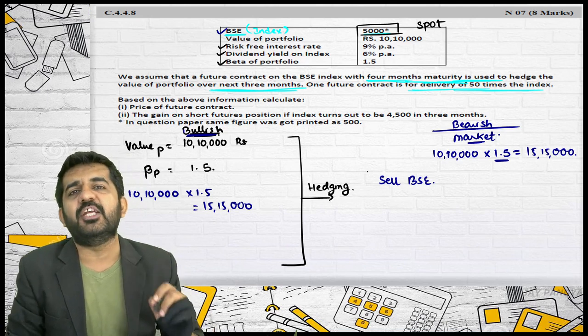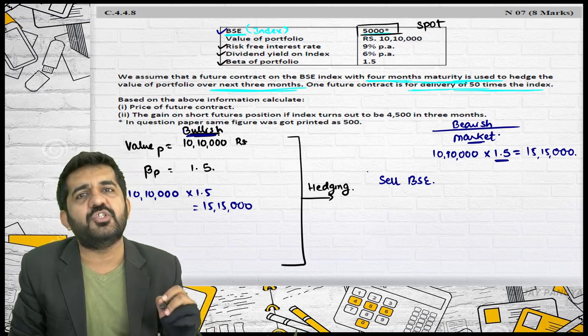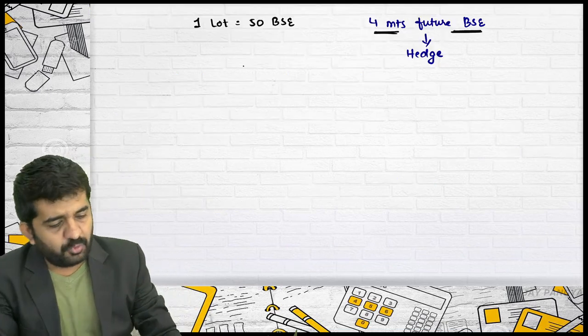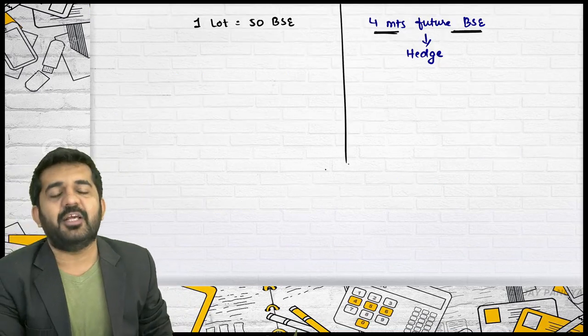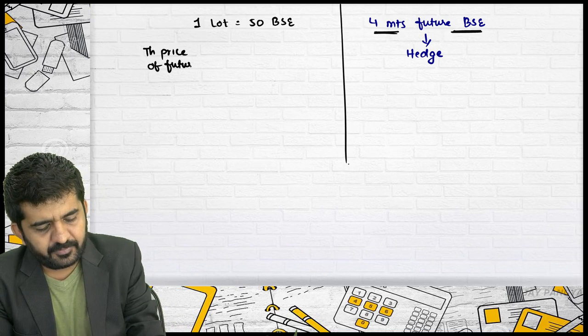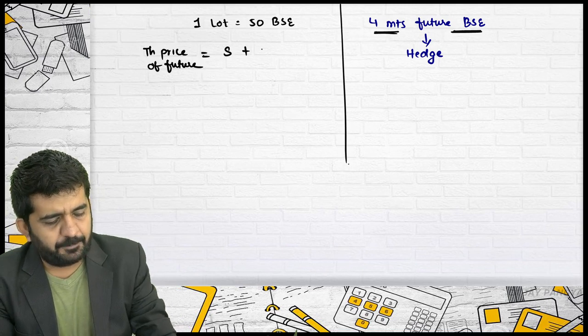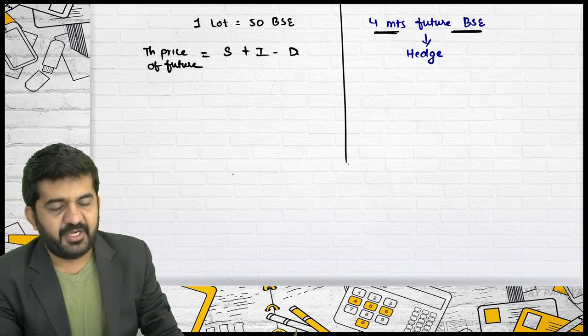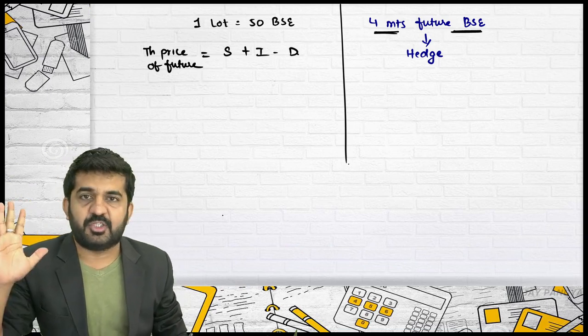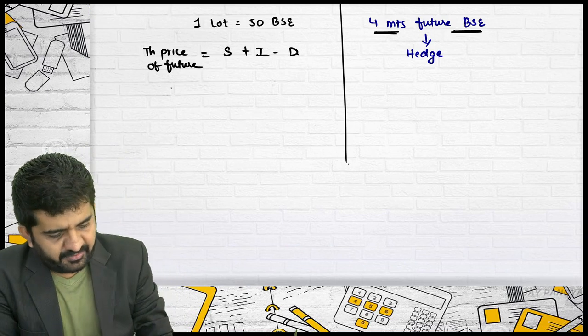I will be assuming that the theoretical price of future is the actual price of future. So I will have to find out the theoretical price of future. Theoretical price of a future is equal to spot plus interest minus dividend. This we have learned n number of times when we did derivatives.